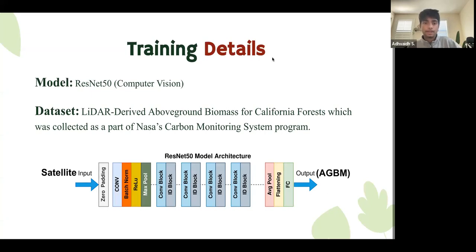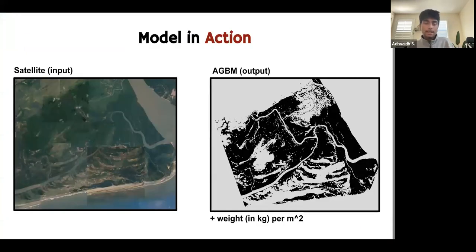So let me show you a quick example here. When the satellite data on the left is fed to my model, the output would be the image on the right, which shows the above-ground biomass, just like LiDAR would, in addition to some measurement data points like kilograms per meter squared weight. And although obviously this would take much less time than thorough LiDAR scanning, LiDAR scans, especially for forested areas with dense areas within them, would take a long amount of time.